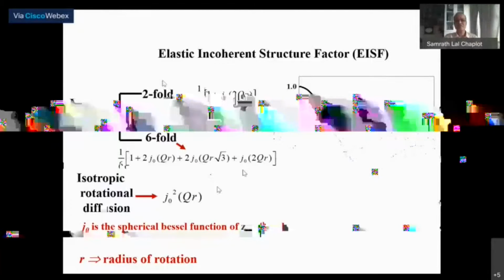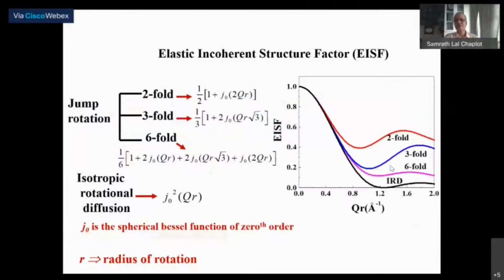And so in fact, you can see that these three functions plotted as a function of Q naturally have different features. So a two-fold rotation would have this kind of shape, three-fold would have this kind of shape, six-fold would have this, and so on.